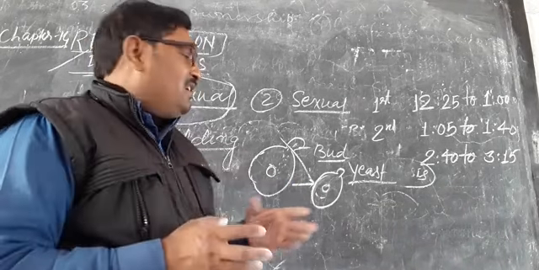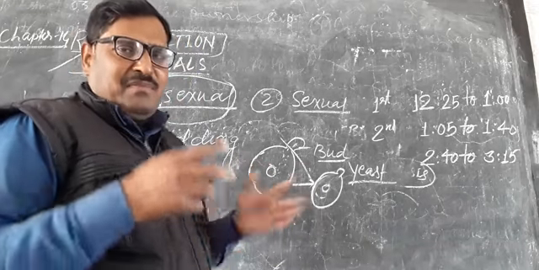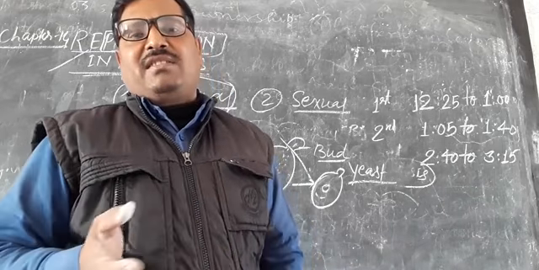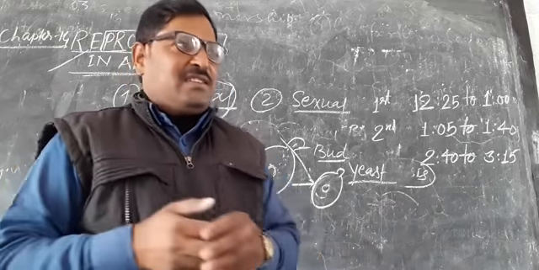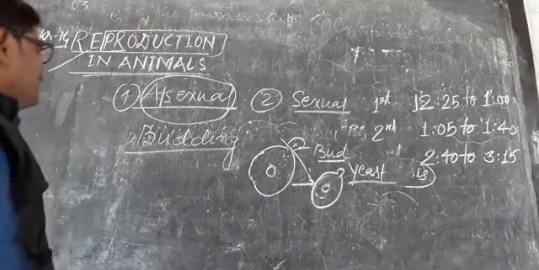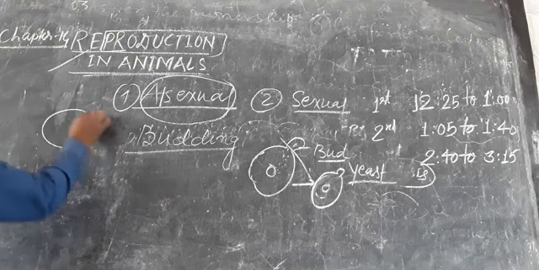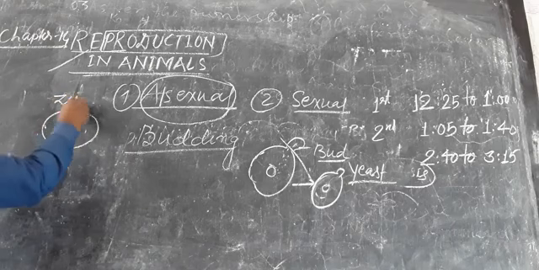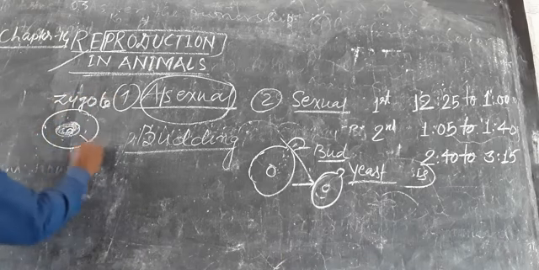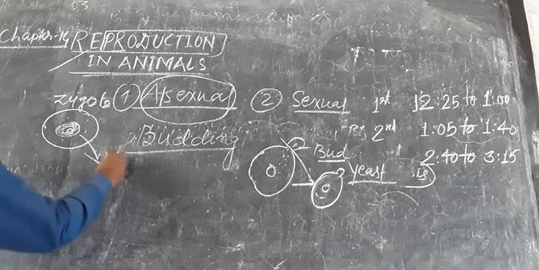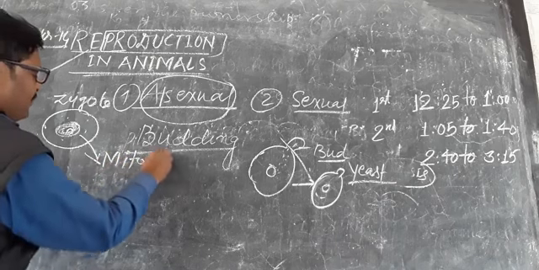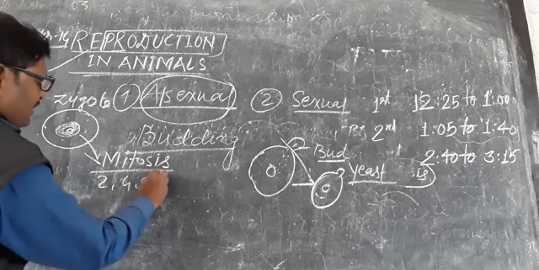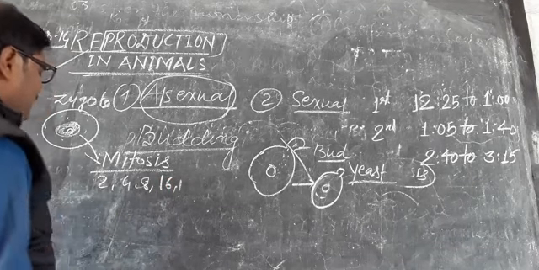During mating, when the male gamete and female gamete fuse with each other, fertilization takes place. After the fertilization process, the zygote is formed. And this is called the zygote. The zygote successively divides by the mitosis process into 2, 4, 8 and 16, and so on, in multiples of 2.